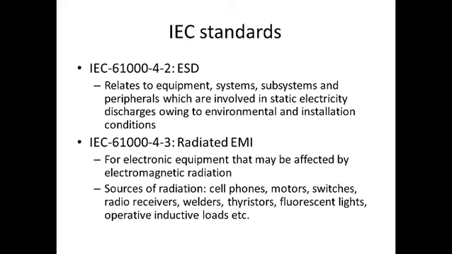Then the second one is 61000-4-3. This is related to radiated EMI. Electronic equipment may be affected by electromagnetic radiation, and there are different sources of radiation like cell phones, motors, switches, radio receivers, welders, thyristors, fluorescent lights, operative inductive loads, etc. For all these types of products, different radiated EMIs are present. For that, this standard is used.